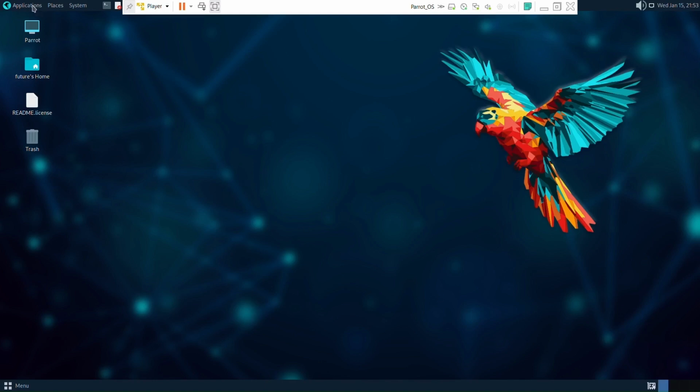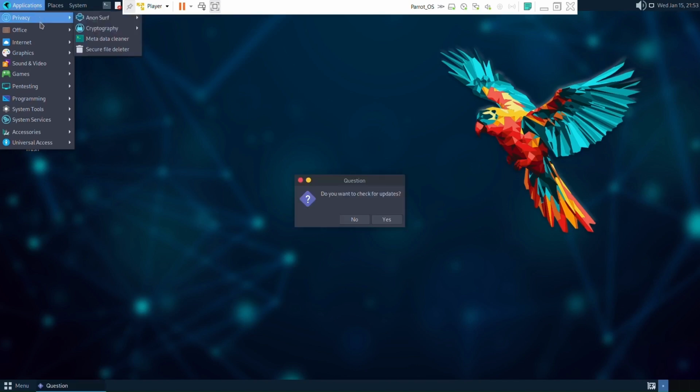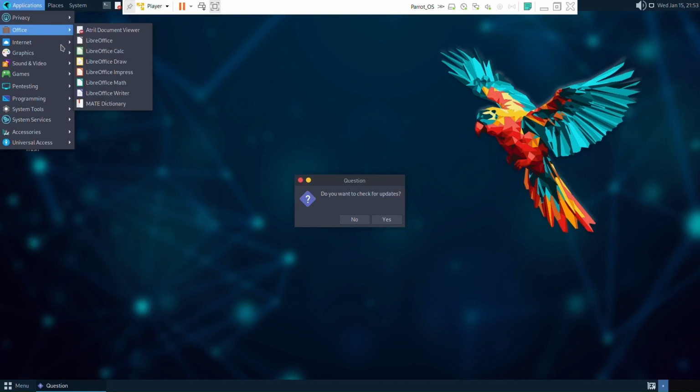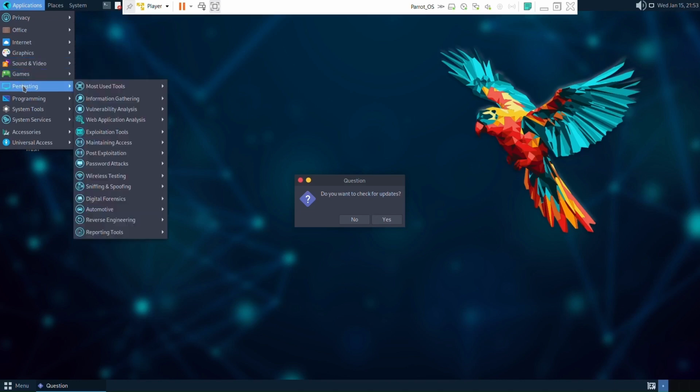Parrot OS is packed with many tools for ethical hacking, penetration testing, and cybersecurity tasks. One of its most powerful features is the terminal, which is essential for running commands and exploring its full potential. Dive in, experiment, and start your journey into the world of cybersecurity.